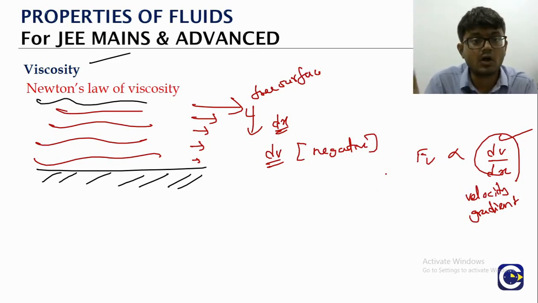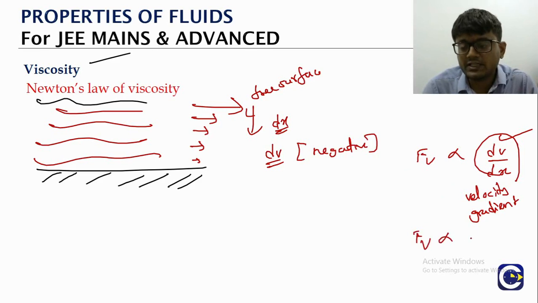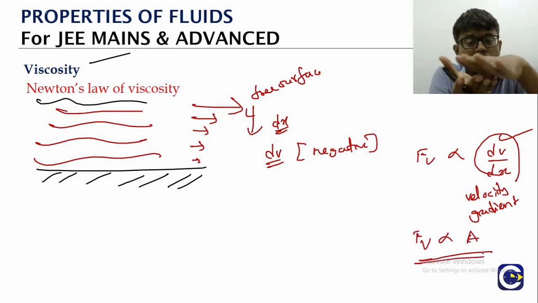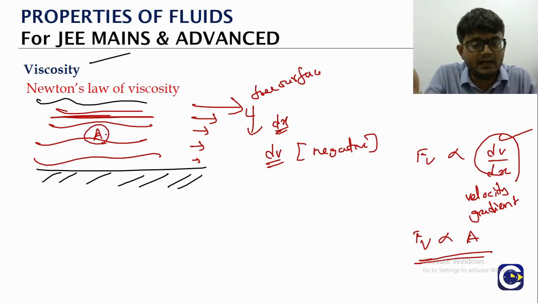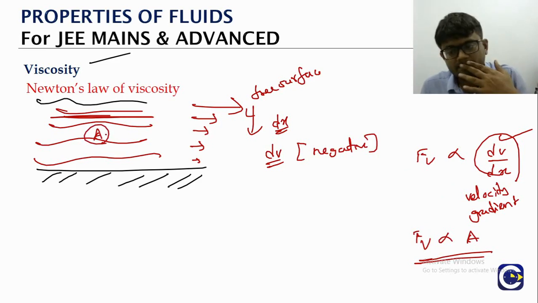Once we talk about the differences between them, we will be clear that this is more like a friction, but there are differences in the way friction behaves and the way viscous forces behave. Now the other thing is that this force will be directly proportional to the layer area. If the layer area is A, the viscous force will be directly proportional to that.